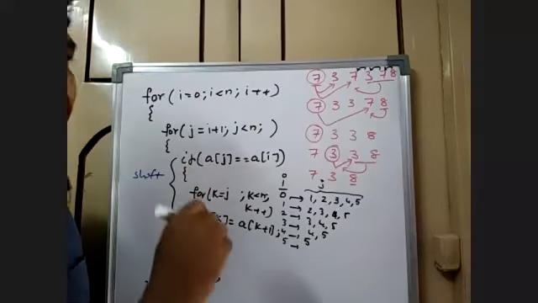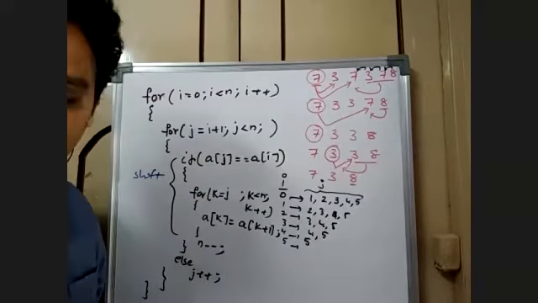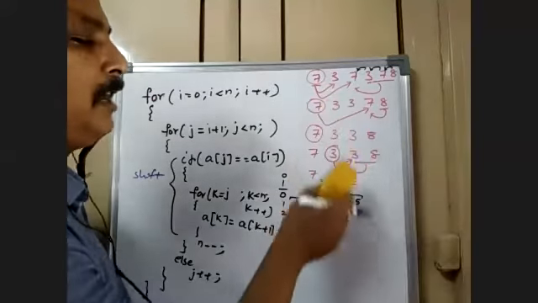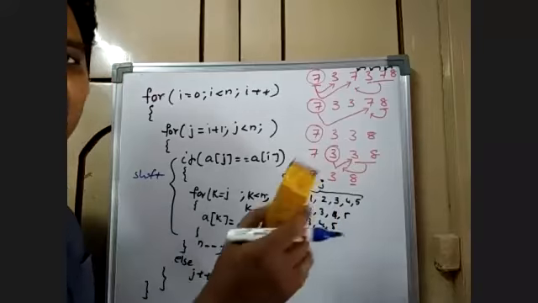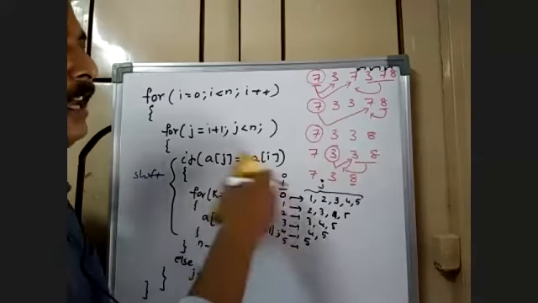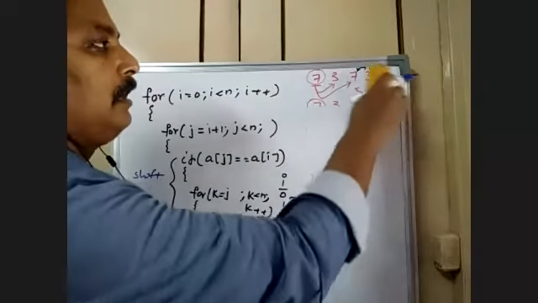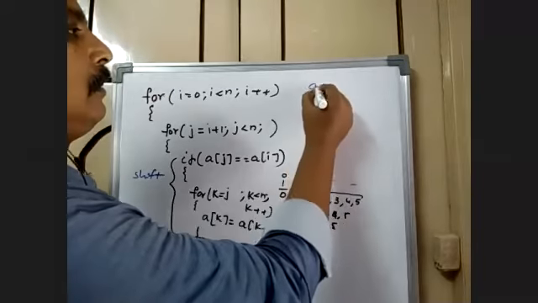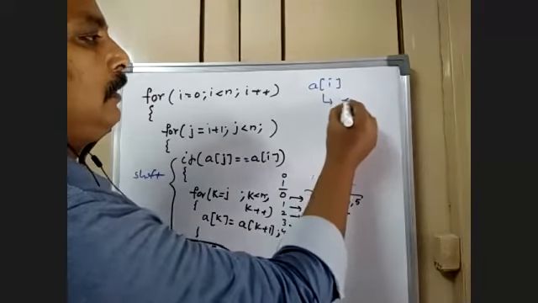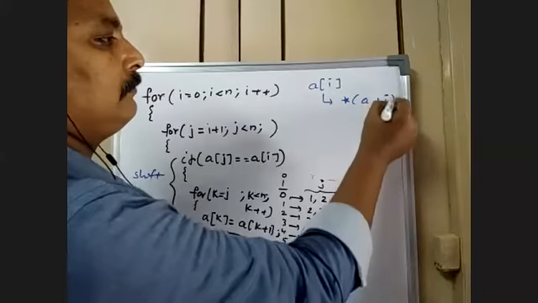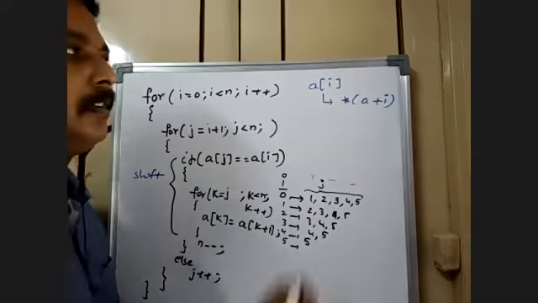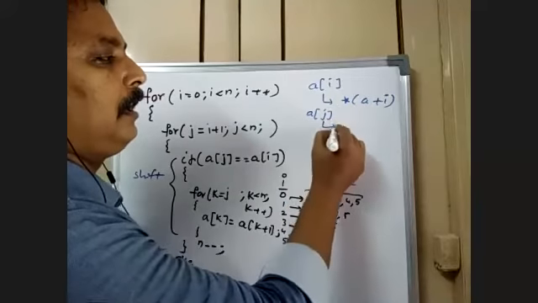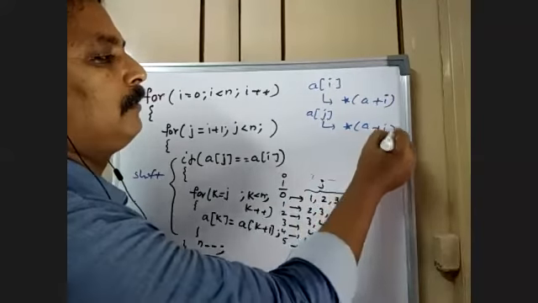Now I tell you, if you want to manage this program with dynamic memory management, somebody is asking, sir, how can we convert this array into dynamic memory management? Just replace a of I with star of a plus I. Wherever you find a of j, replace it with star of a plus j.